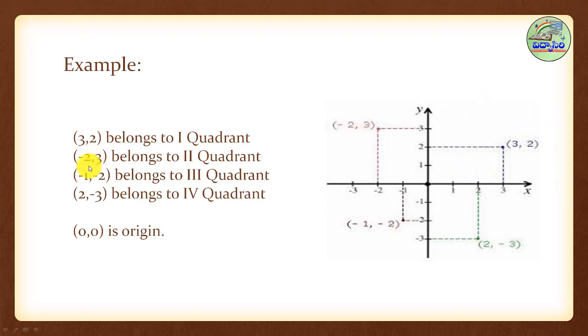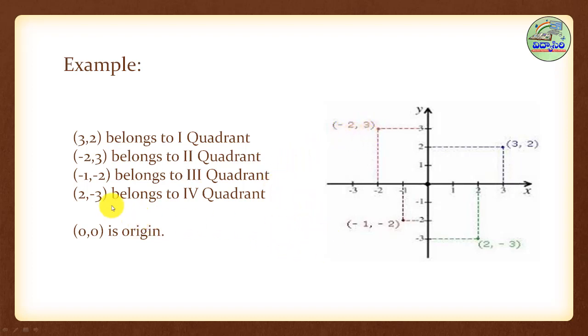Next, one more example. Minus 2, comma 3. Minus 2 is negative, meaning x is negative, and 3 is positive, y is positive. Minus, comma, plus, we have already discussed that. It is in the second quadrant. So all the second quadrant points are minus, comma, plus.